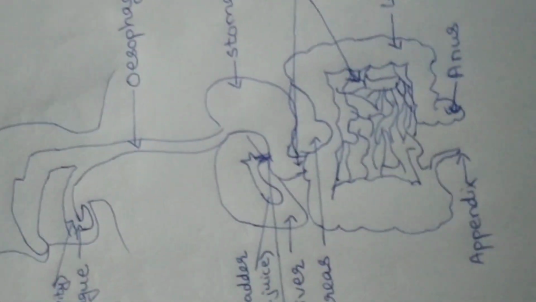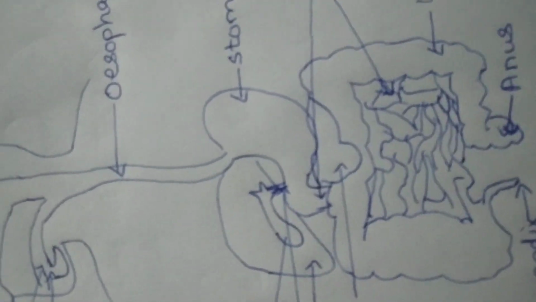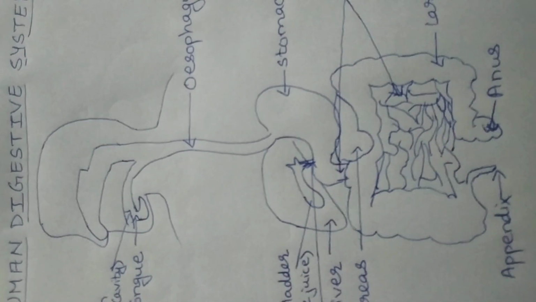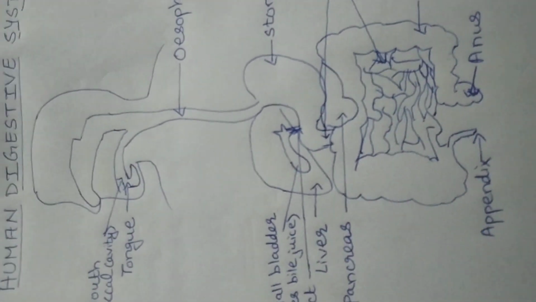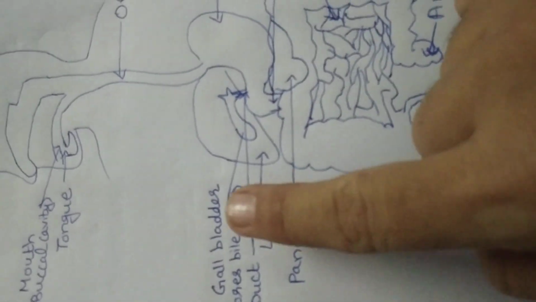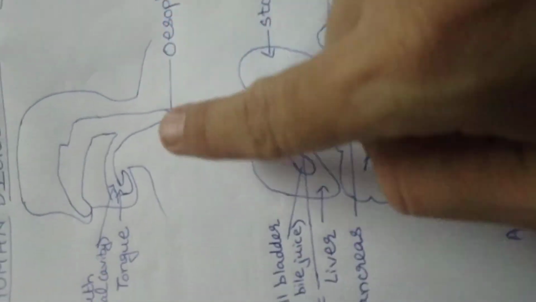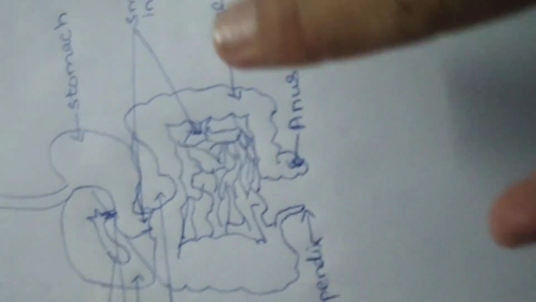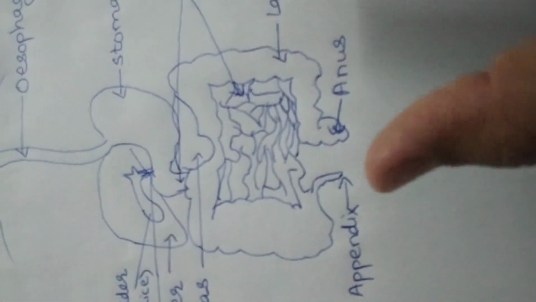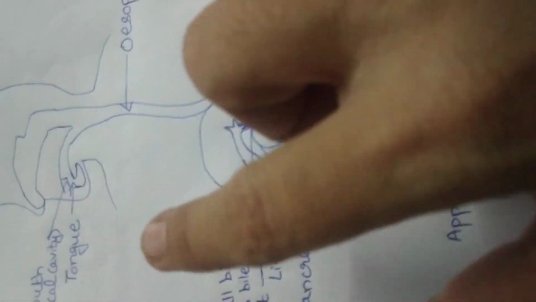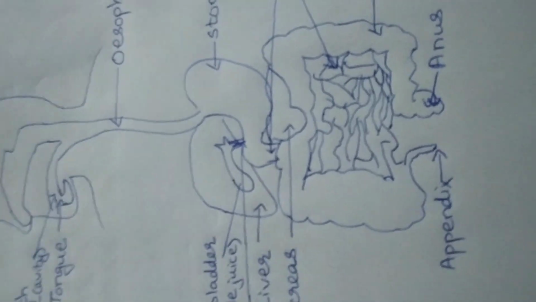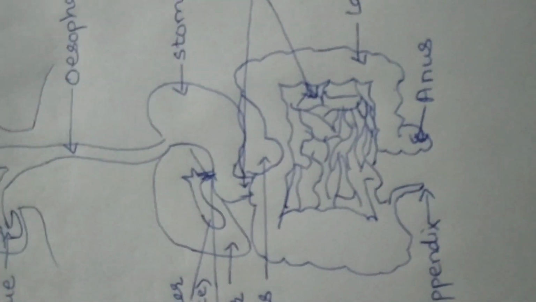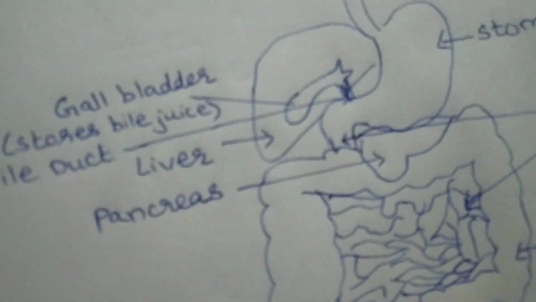Students, today we are going to study the human digestive system. The food that we eat has to be digested in our body, and there are many organs that help us in this process. In this video, we are going to study all those organs, associated glands and their functions. So get ready everyone, and let's understand the human digestive system.